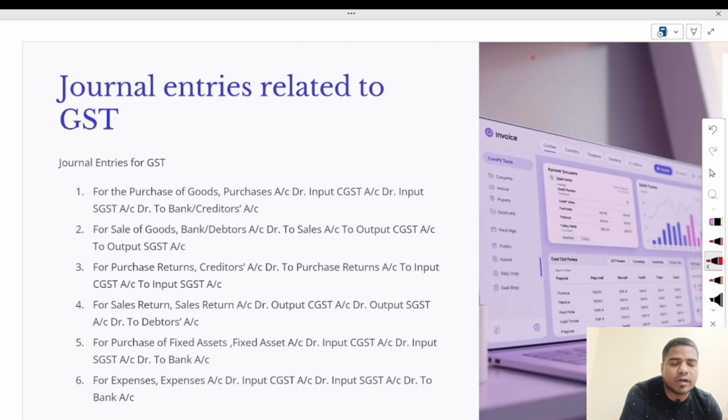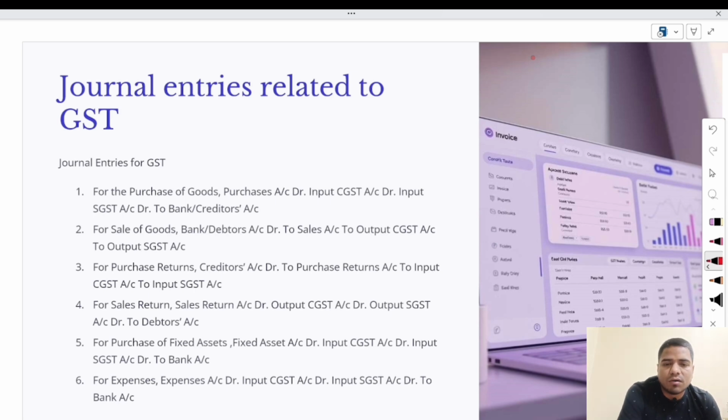Now come to the most important topic that we will use at the time of making practical problems, which is general entries related to GST. Before now, we have learned the general entries without GST. Now we will learn general entries, ledger and GST setup, all the things with GST.